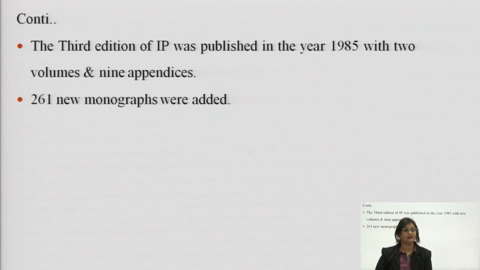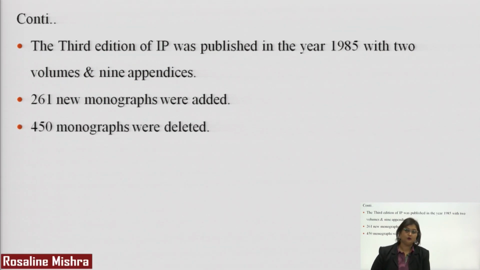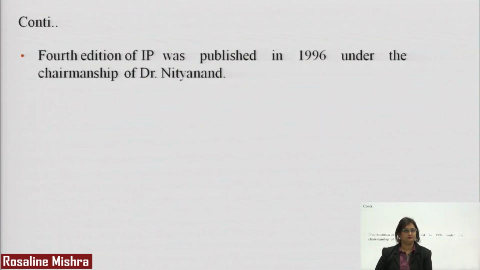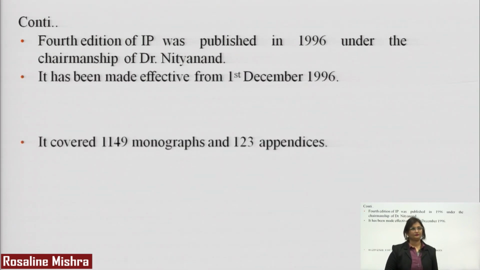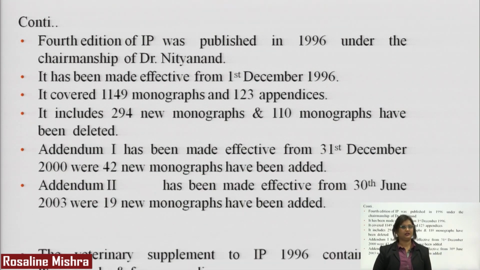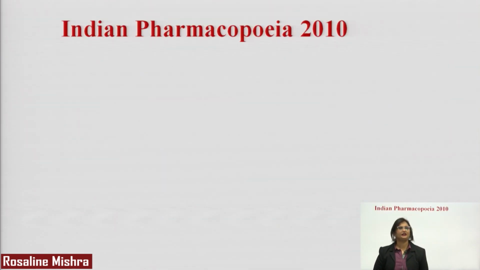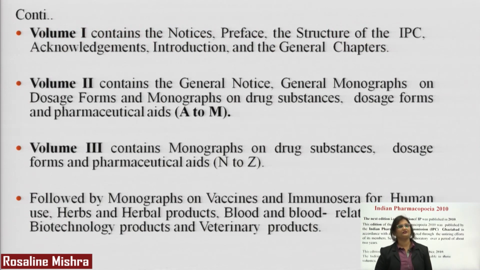These details are very important in terms of information. Again 450 monographs were deleted in the third edition. Next we have learnt about the fourth edition, which was under Dr. Nityanand. Further we moved on towards our fifth edition, then we moved on towards our sixth edition, which is Indian Pharmacopoeia 2010.